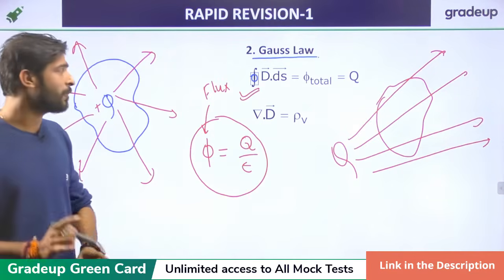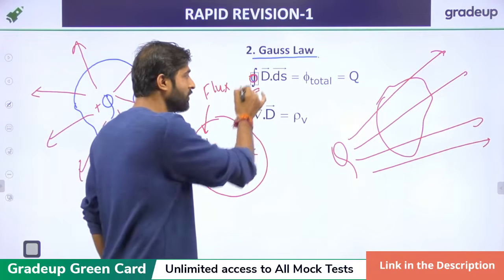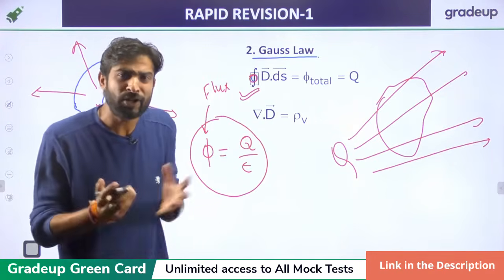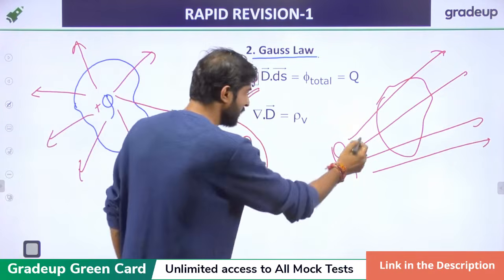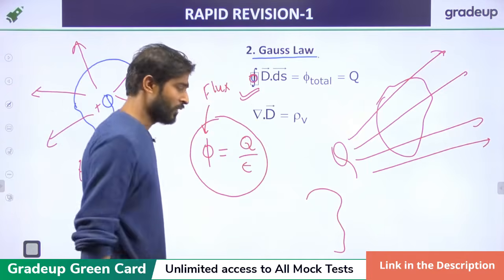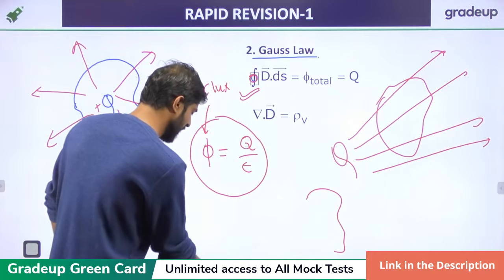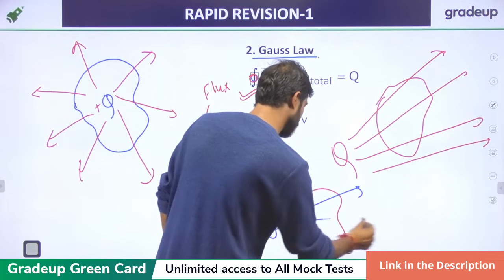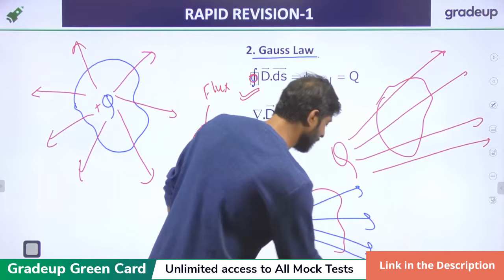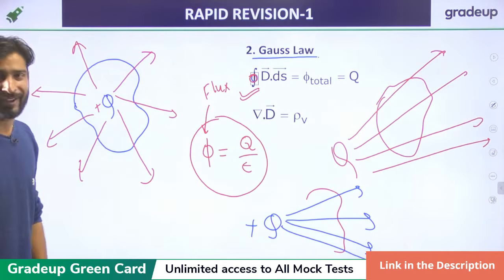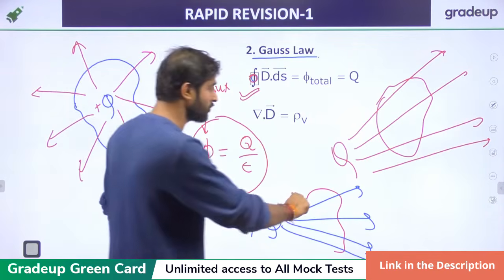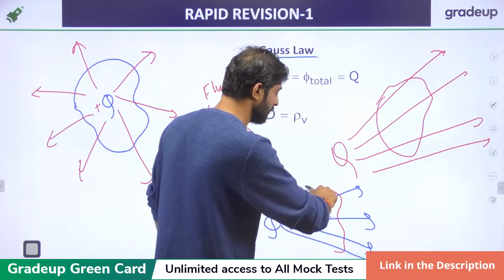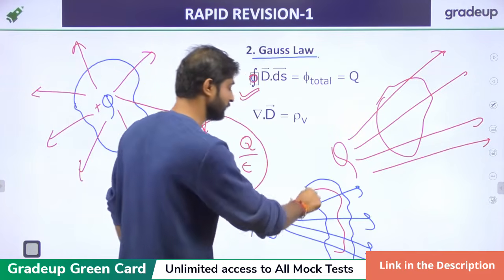So Gauss's law is applicable only for a closed surface. Is the surface closed? Sir, what happens when the surface is not closed? For example, if the surface is not closed and there is a charge plus Q, then only an entering electric field is possible. So we have to check the cross section, or we have to take the charge on this closed section only.